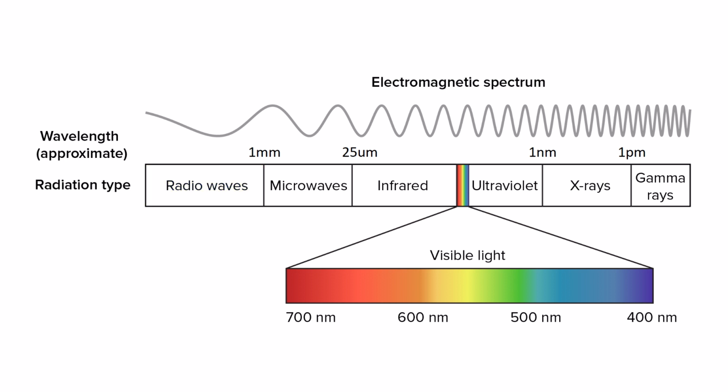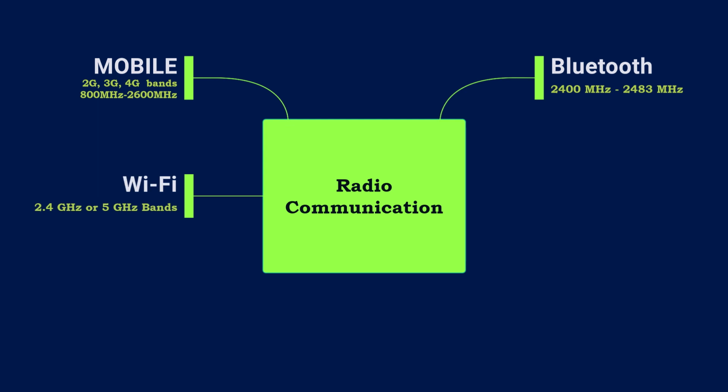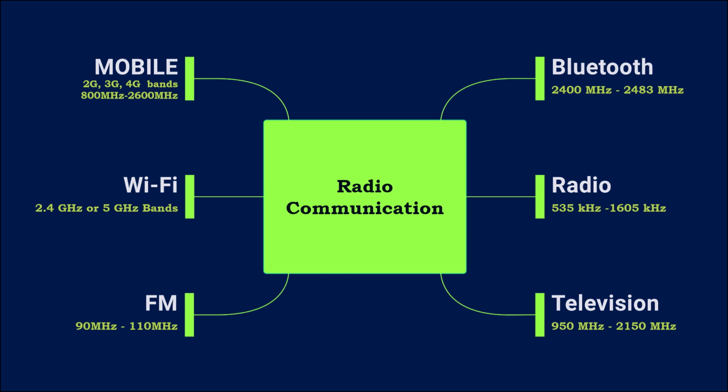The other parts are also used for communication, such as microwaves are used in radars, inter-satellite and deep space communication, etc. And infrared waves are short range and used in remote control of television, keyboard, mouse, etc. and security systems. But in this video, we will only focus on radio communication. You are familiar with the various types of radio communication, such as mobile communication, Bluetooth, Wi-Fi, FM, radio, television broadcasting through satellites and many more. All of these communication applications differ in frequency ranges.